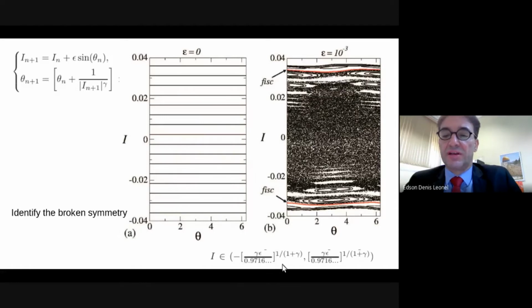The negative one is given by gamma epsilon over 0.9716, which is obtained from a transition from global to local chaos in the so-called standard mapping, and this expression is raised to a power of 1 over 1 plus gamma. And the positive one is symmetric to the negative side, which has the same expression.